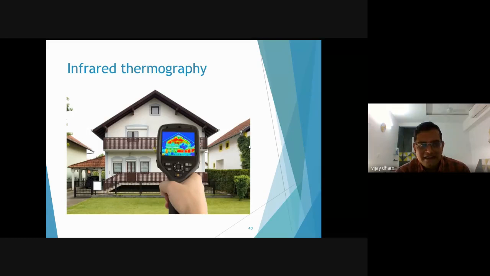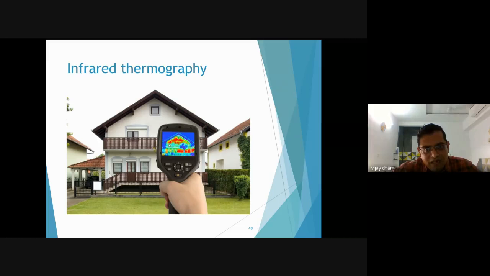This is the latest technique to investigate your structures with the infrared camera. You can see these are infrared cameras, and in this picture the red areas show some temperature differences.